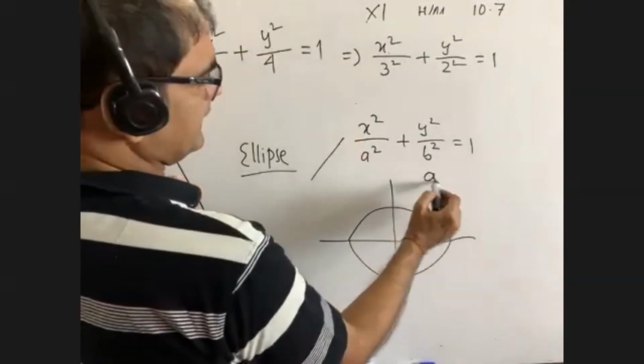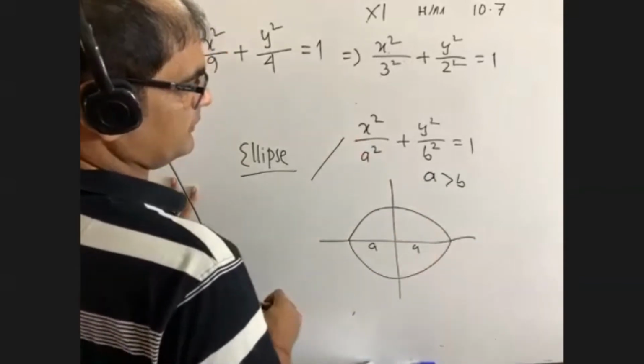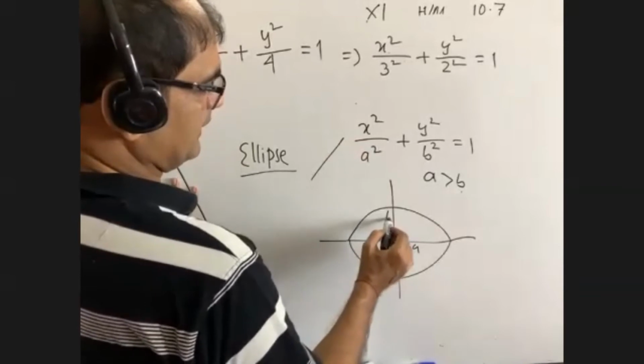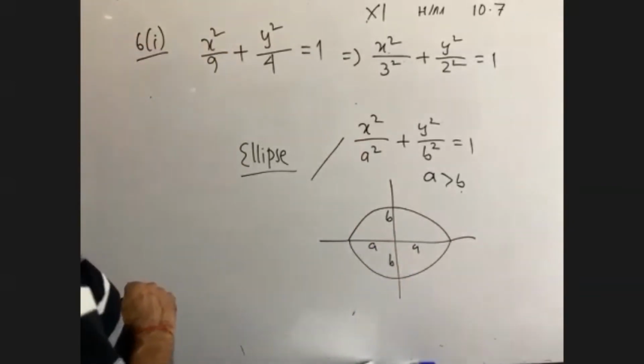If a is greater than b, then this will be the major axis. b is smaller, so it is the minor axis. This is called an ellipse.